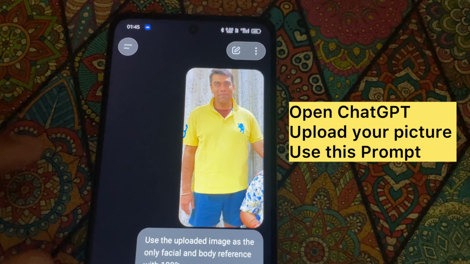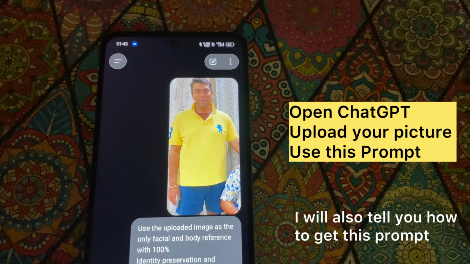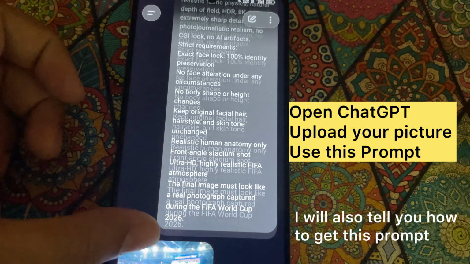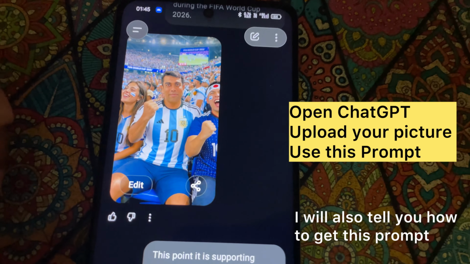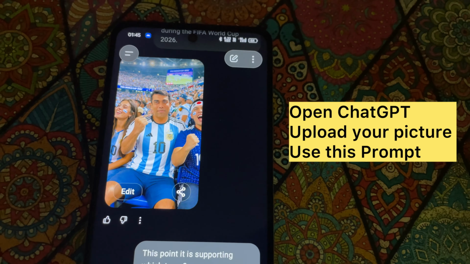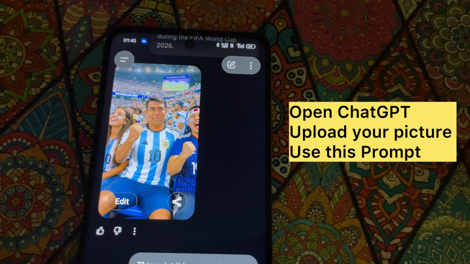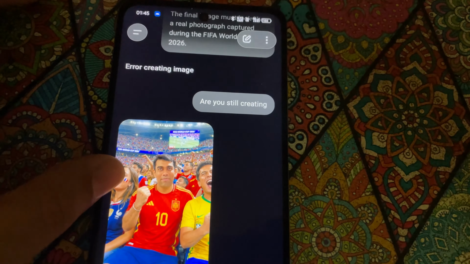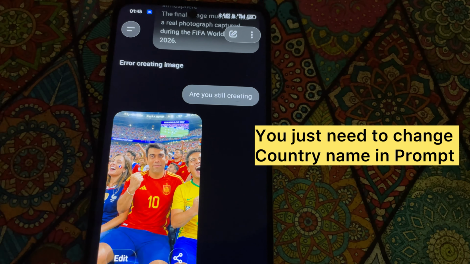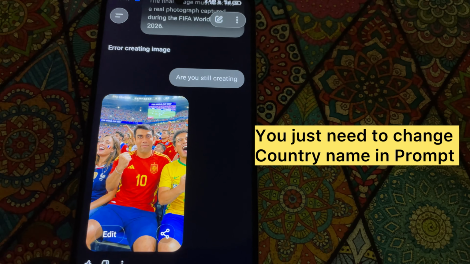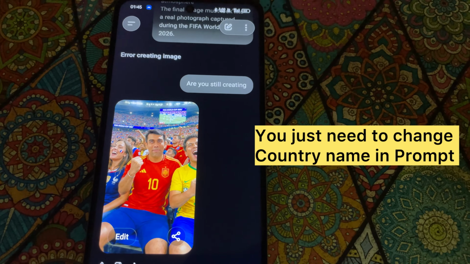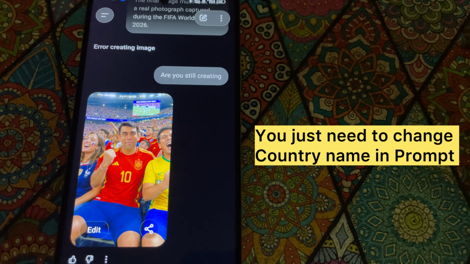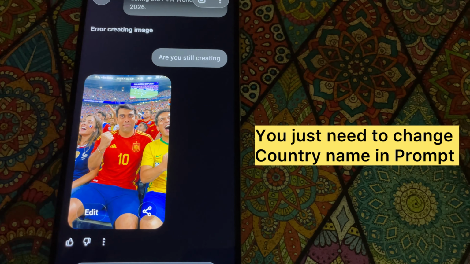So open your ChatGPT and upload any of your face pictures and paste the prompt. And after that, here you can see how the image is generated. It's exactly the same, no change in the face. So this is for Argentina and this is for Brazil. So you just have to change the country name in the prompt and it will change the uniform as per the country you have changed in the prompt.